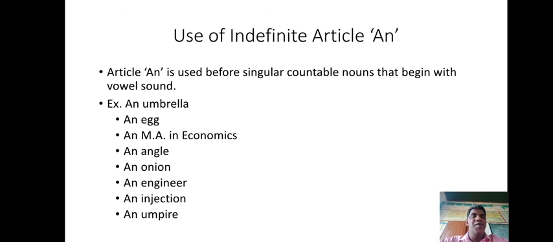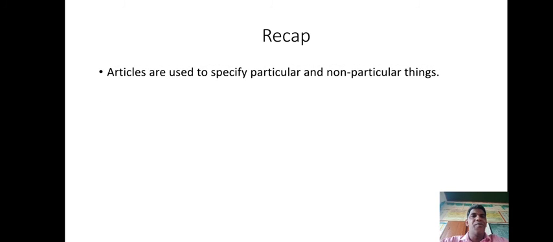The next example is an MA in English. Here the letter is M but the sound is eh, that is why it is an MA. Similarly, an angle, an onion, an engineer, an injection, an umpire. All these nouns have vowel sounds in the beginning, and that is why they are preceded by the article an.